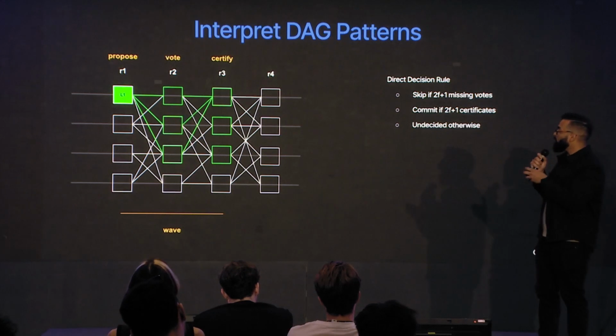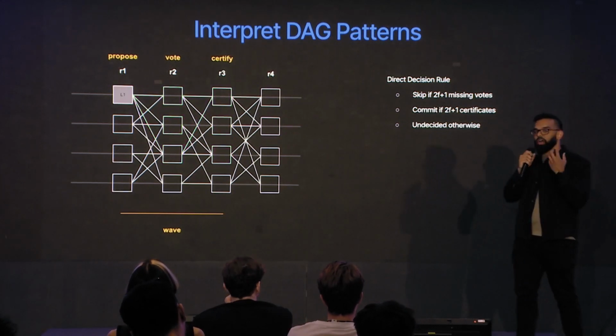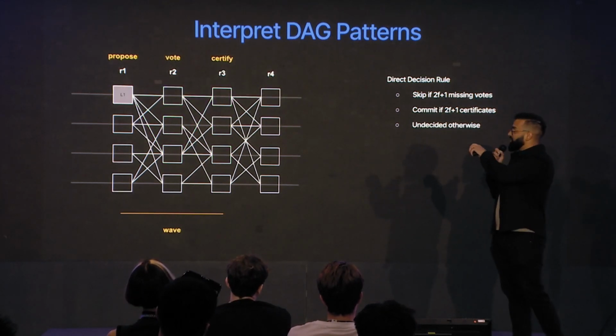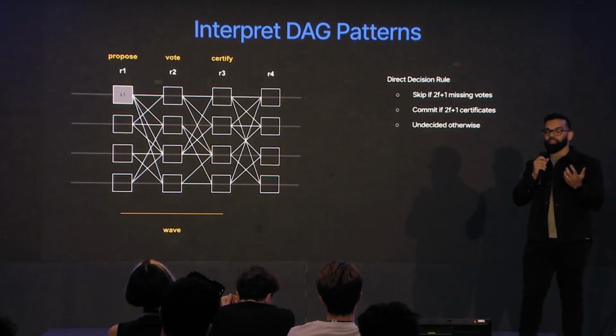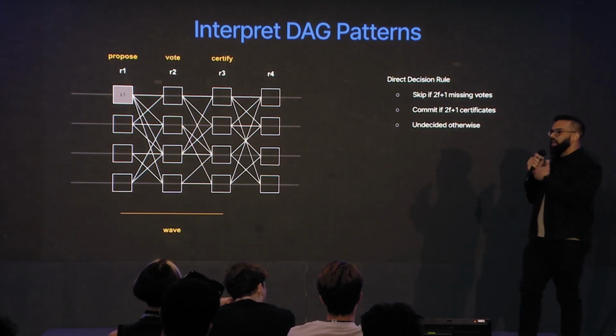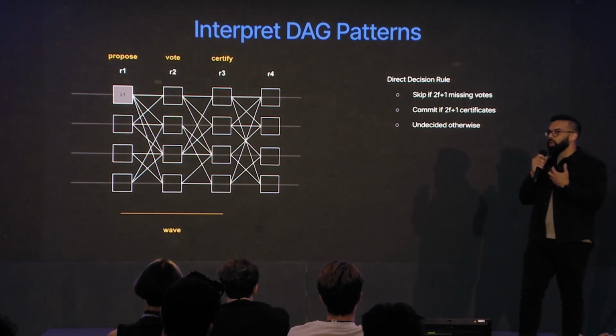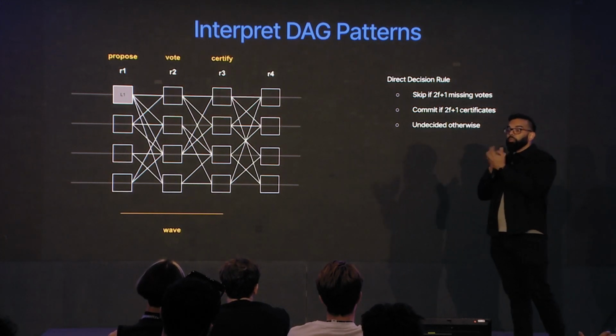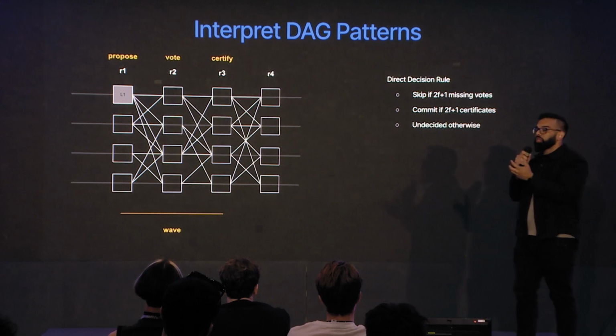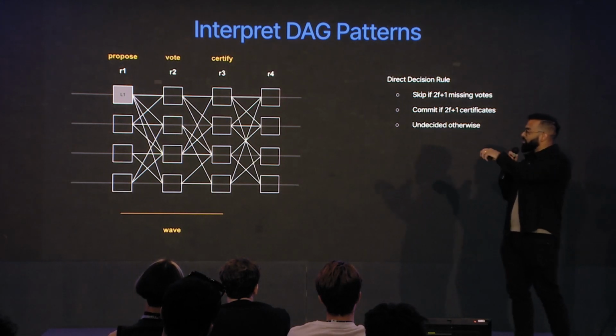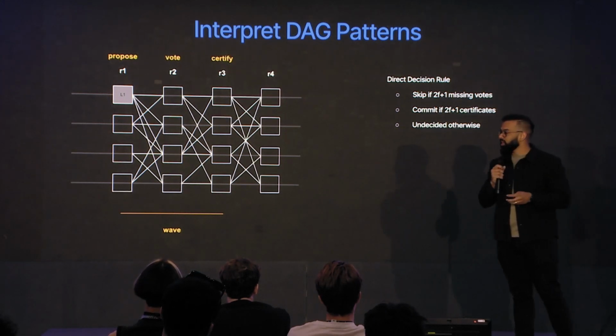The important part about Mysticeti is that because it's an uncertified DAG, you have to have this extra step of marking blocks as undecided. Because every validator has a different view of the DAG, we don't know at what point what information they have received yet. So there's future commits that might be able to happen, but we have to stop if we don't have enough information. So then what happens?